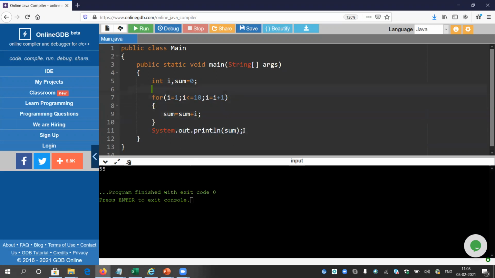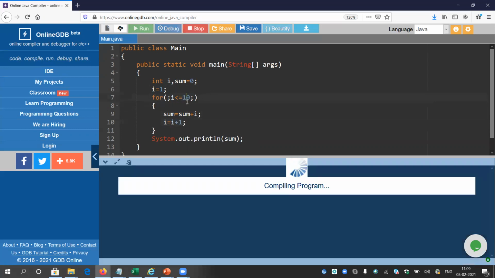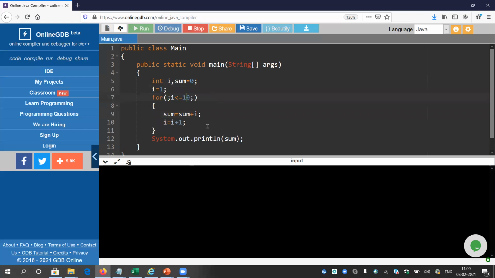Now, what are the blind rules for the conversion into a while loop? The blind rules are: place this part, i equals to 1, outside of the loop. Place this last part, i equals to i plus 1, after the semicolon, at the end of the for loop body, as the last line. Now you can run this broken for loop as well. Let me run it. Okay, it is also giving 55.